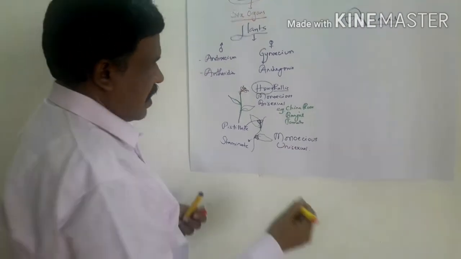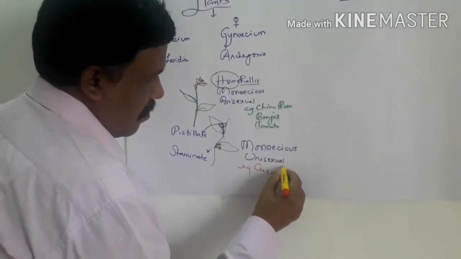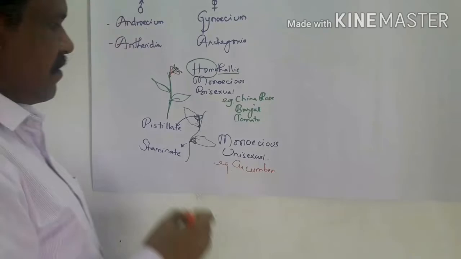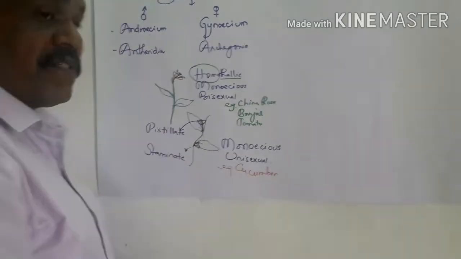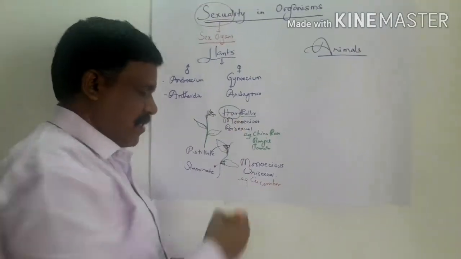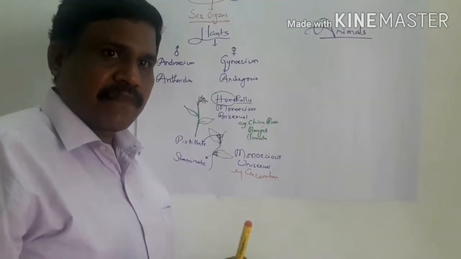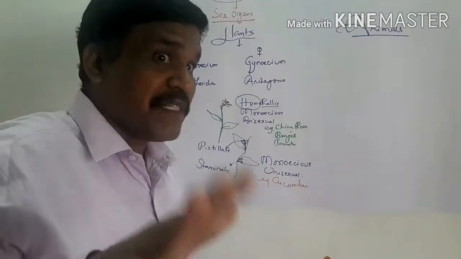Here, an example is cucumber. Cucumber is the example which we can give for monoecious, unisexual. Both the things are present in the same plant, that's why it's called homothallic. If the sex organs are present in different plants, please remember, different plants of the same species,